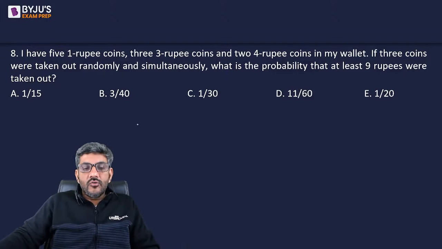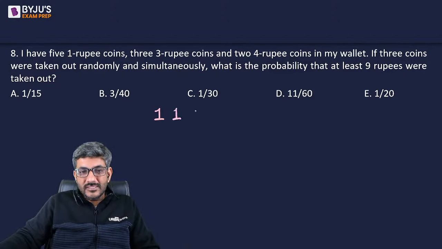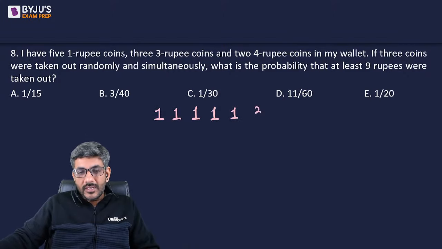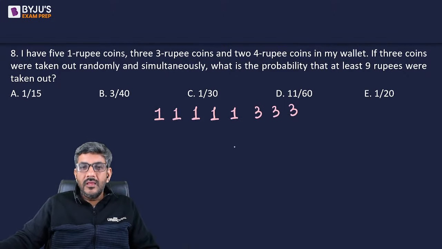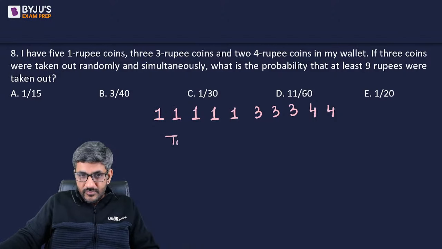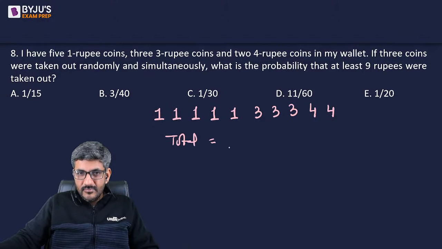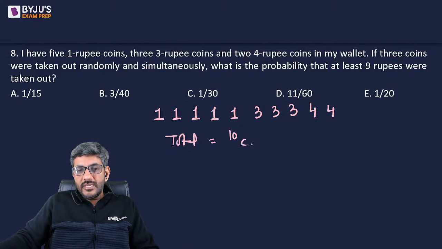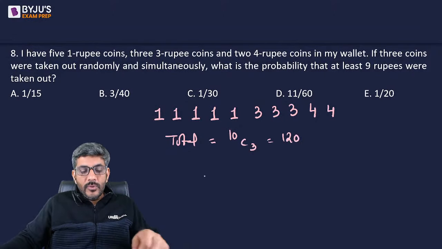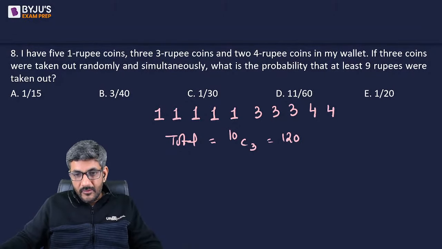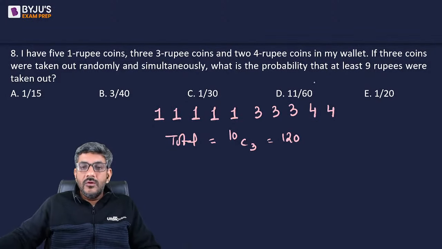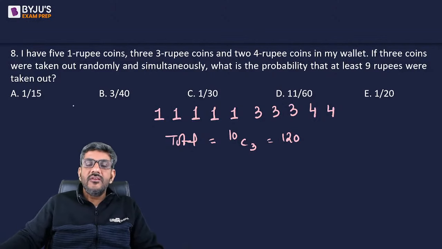I have 5 1 rupee coins. So 5 1 rupee coins are there. I have three rupee coins and 2 4 rupee coins in my wallet. If three coins were taken randomly, first of all, what is the total number of cases? There are a total of 10 coins. You take out 3, so 10C3, 120 is the total number of cases. Now the question is, what is the probability that at least 9 rupees were taken out?